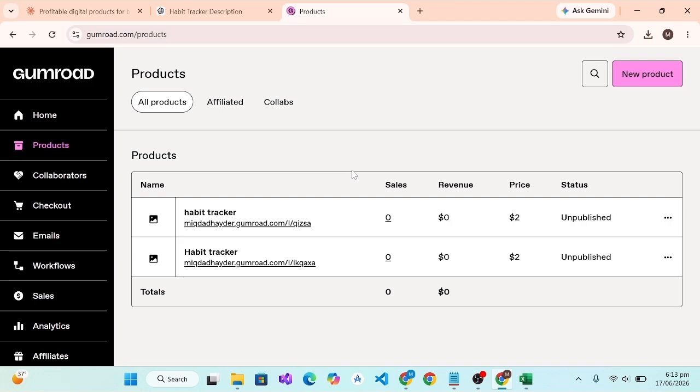The biggest mistake people make is spending weeks learning instead of taking action. Open Cloud today, create your first product, upload it, and then start learning from the market.